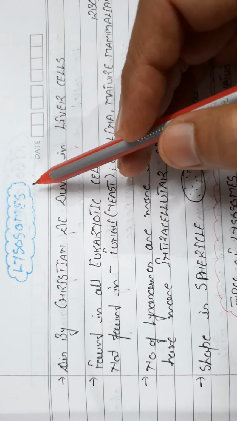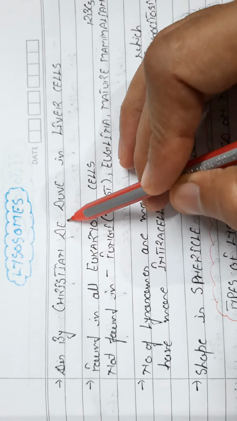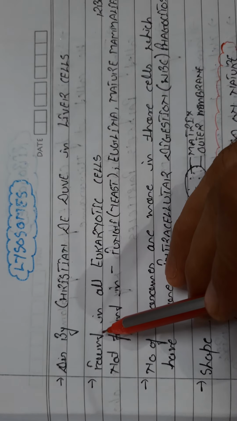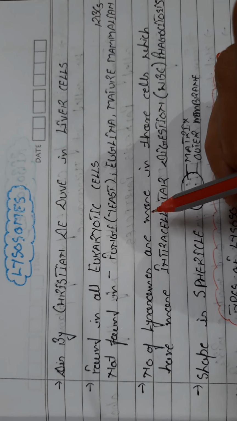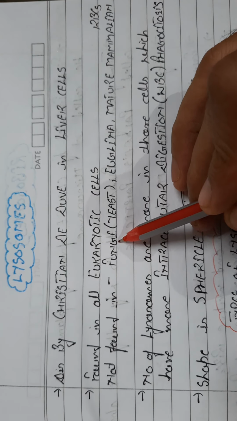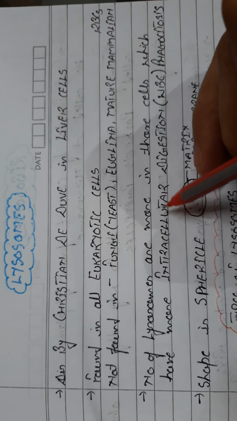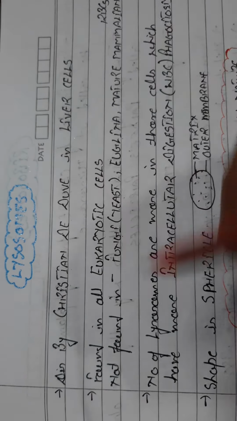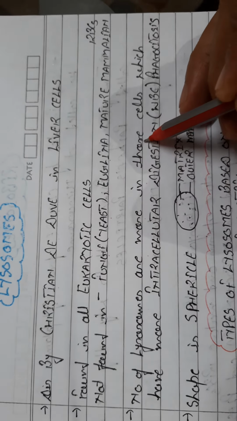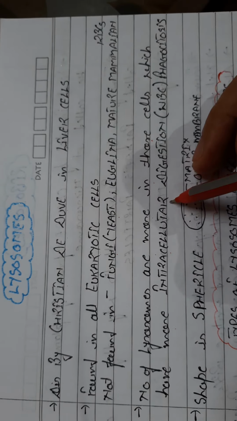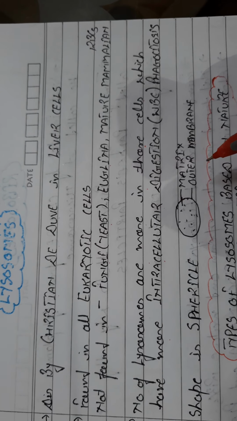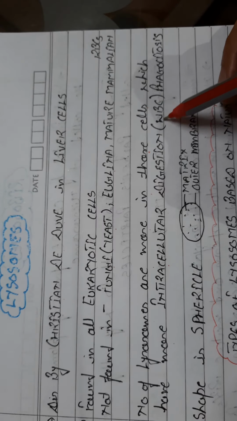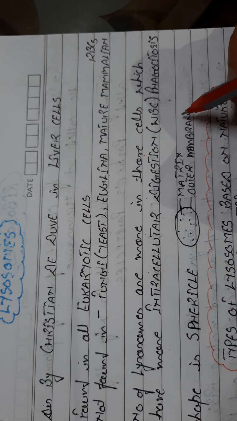Basically the lysosomes were discovered by Christian de Duve in liver cells, and lysosomes are found in all types of eukaryotic cells, but lysosomes are not found in fungi, for example yeast. They are not found in Euglena and mature mammalian RBCs. The number of lysosomes is higher in those cells which have more intracellular digestion, for example, WBCs.